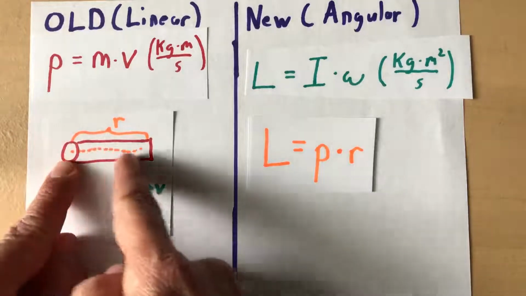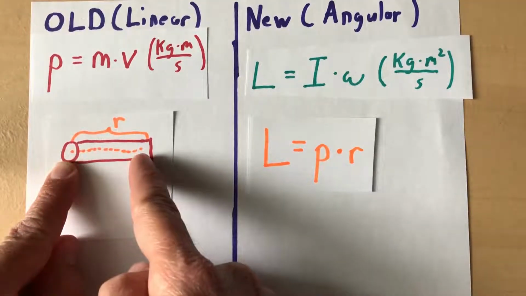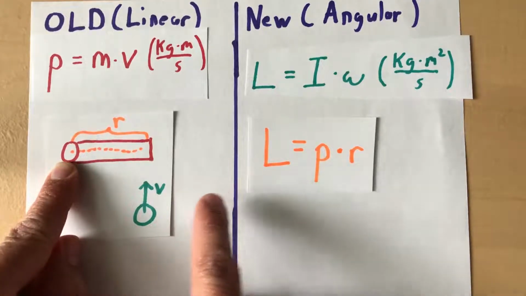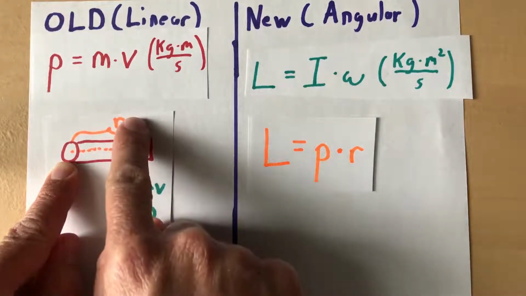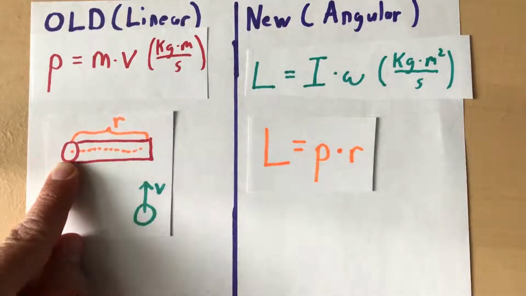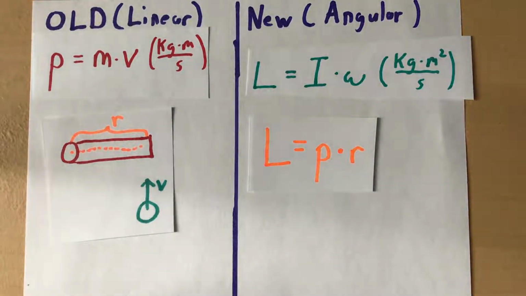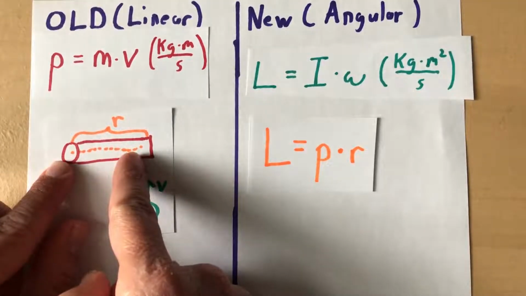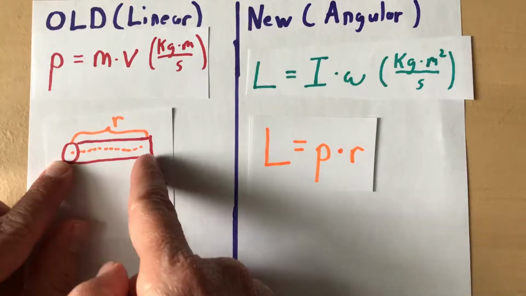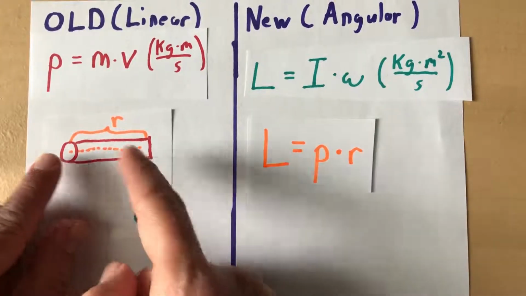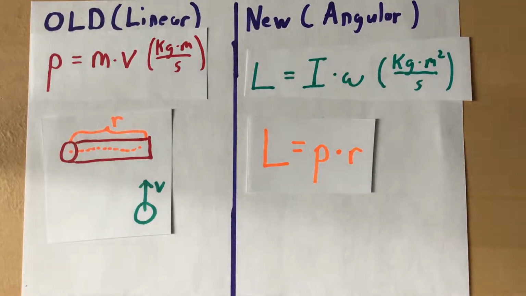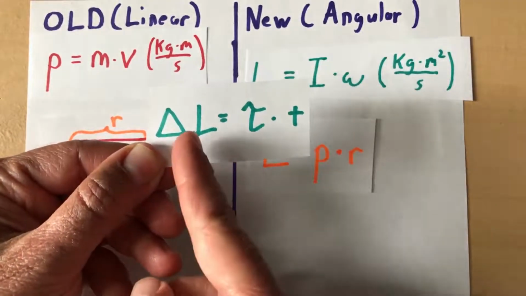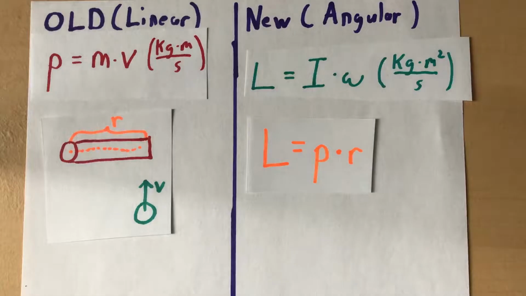So the further out you threw this ball from the axis of the door, the more we would define its potential angular momentum as. And therefore, greater angular momentum means greater spinning when it hits that door. That also makes sense from a torque standpoint, because this ball is going to exert a force on this door when it hits it, and torque says the more lever arm, the more radius we have, the more torque we're going to cause, and torque, as we just said, causes a change in angular momentum there.